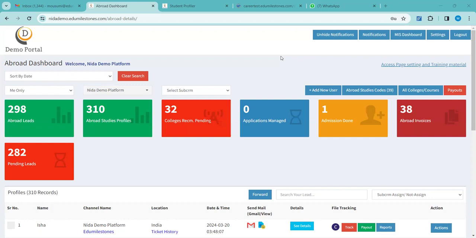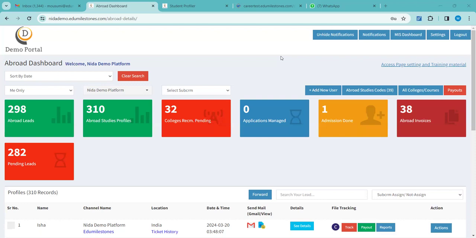What would be a decent gap? See, it is not about a decent gap, but yes, check that not too much gap should be there. It should not be 7, 8, 9, 10-year gaps. Maximum, it is good if the student has a 5 or 6 year gap, in the sense that they have work experience in that.